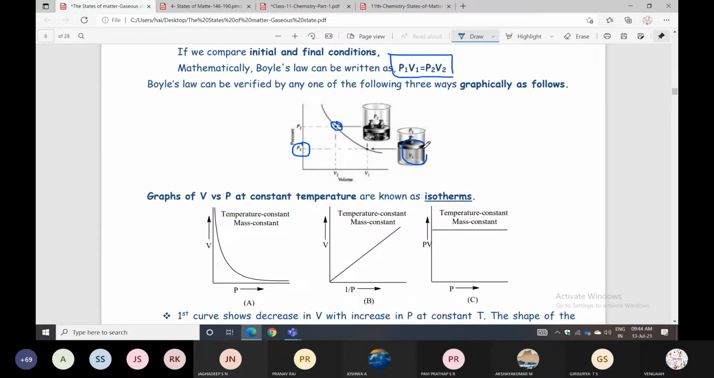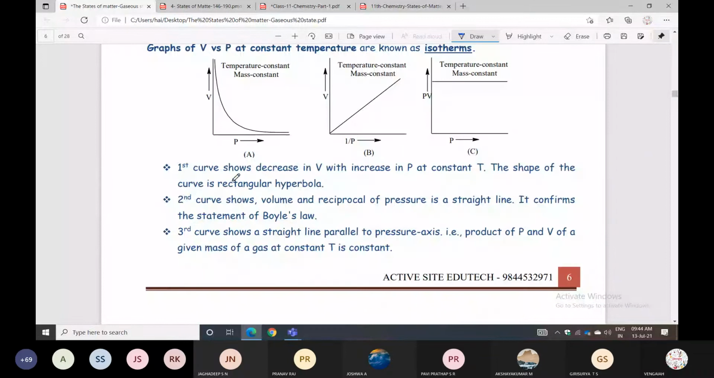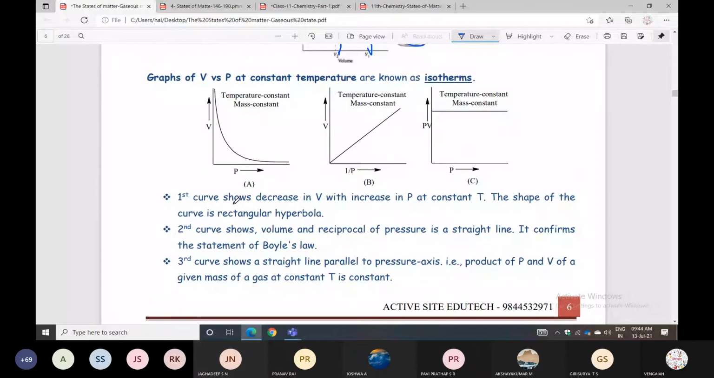Okay? Yes. So in the given curves, the first curve shows that volume decreases as pressure increases at constant temperature. The shape of the curve is a rectangular hyperbola. Mathematical equation, people already know this one. The second curve, the volume and reciprocal of pressure, gives a straight line. It confirms the statement of Boyle's law.